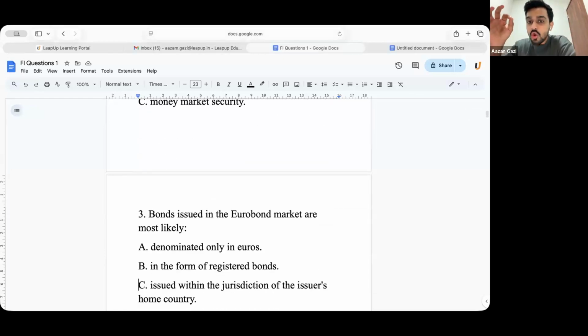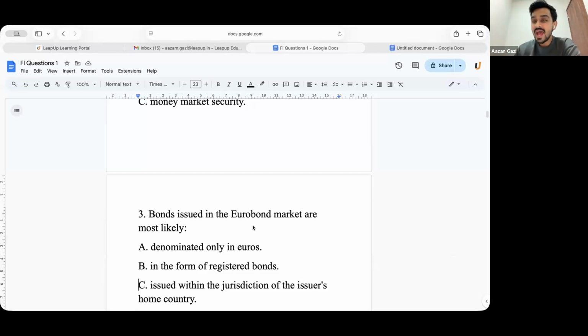Bonds issued in the eurobond market are most likely what? Are they denominated only in euros, in the form of registered bonds, issued within the jurisdiction of the issuer's home country? Wow, guys, too good. Okay, in the Eurobond market, it is not necessary that they are denominated only in euros.